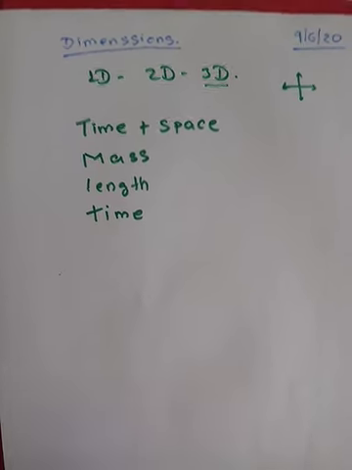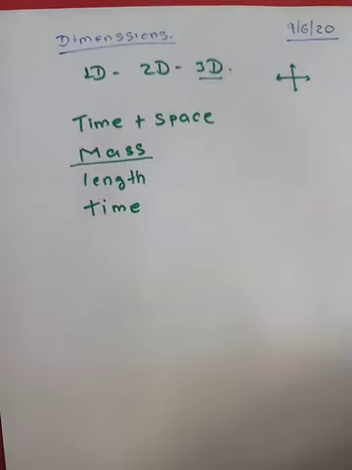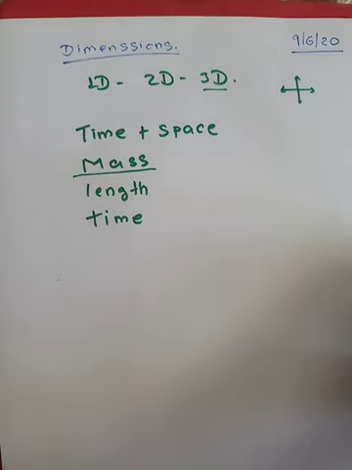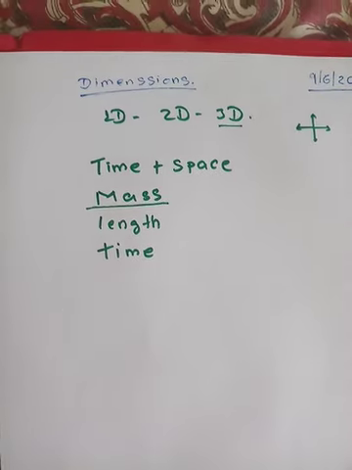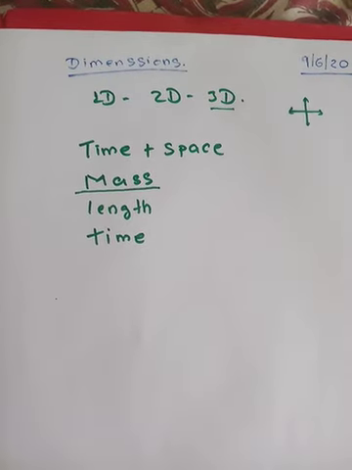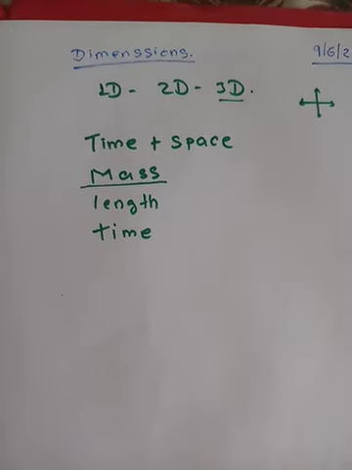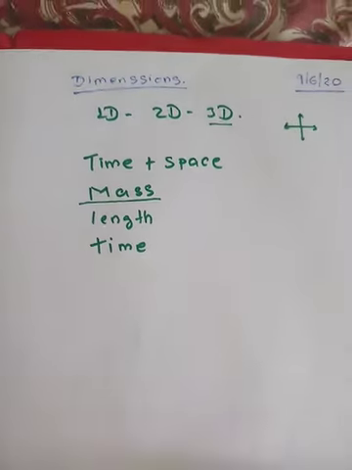Now, what exactly is the mass? What do you mean by the word mass? Roughly, I can tell you, see, there are exact definitions also, but to understand what is mass, the simplest explanation of mass is that it is the total amount of matter that is contained in a body, which is known as mass of the body.